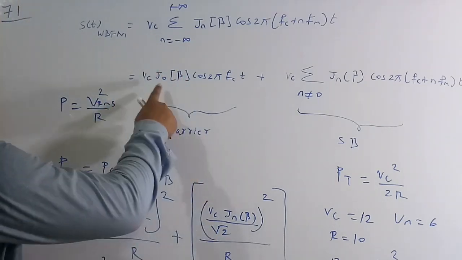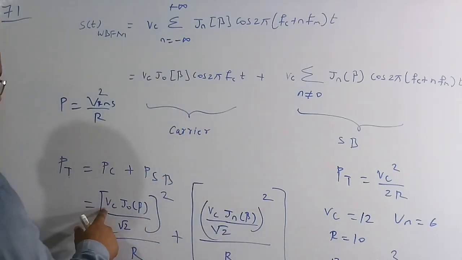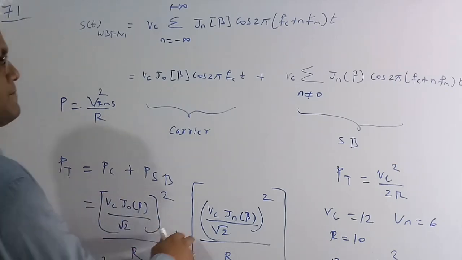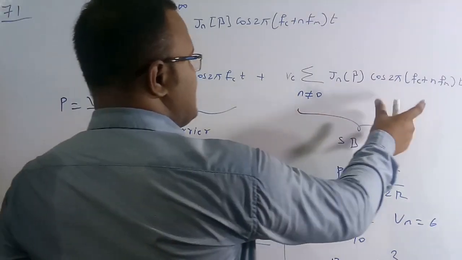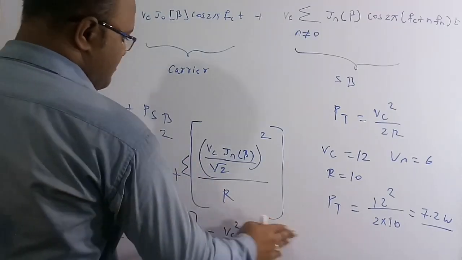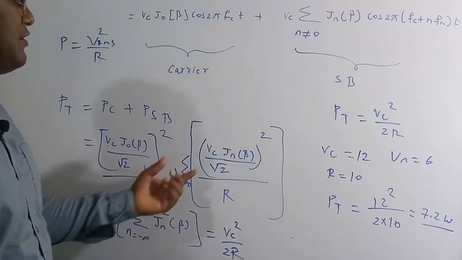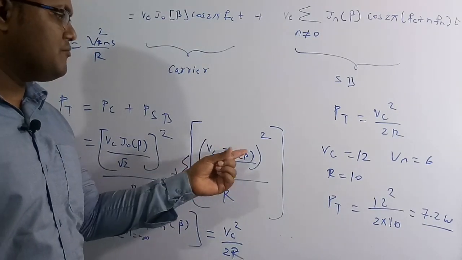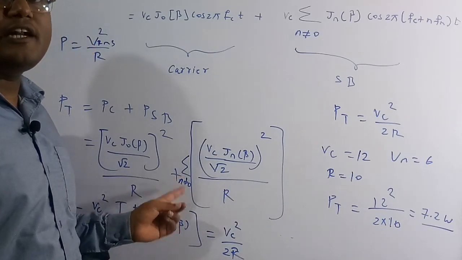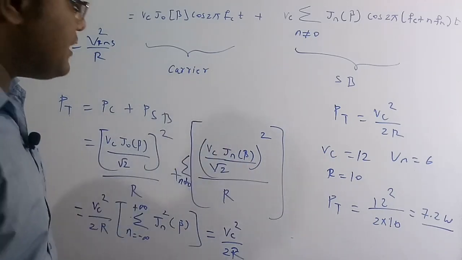Here the RMS value is the peak value divided by root 2. So we get Vc J naught of beta by root 2, whole square by R, plus, similarly for each and every term, the summation for n not equal to 0. Every coefficient is the same, which is Vc Jn of beta by root 2, whole square by R, summed for every term except n equal to 0.